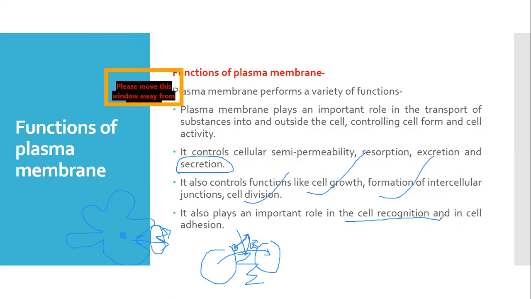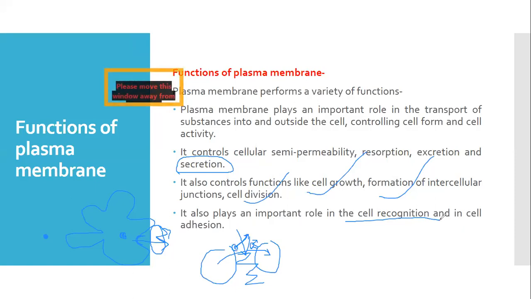Otherwise, what will happen if this matching is not done? If this cellular matching is not done, then our body will reject that part, because that part is foreign to our body. That part is called a graft. Our body will reject it. How will it reject it? Because in our human body we have a well developed immune system.